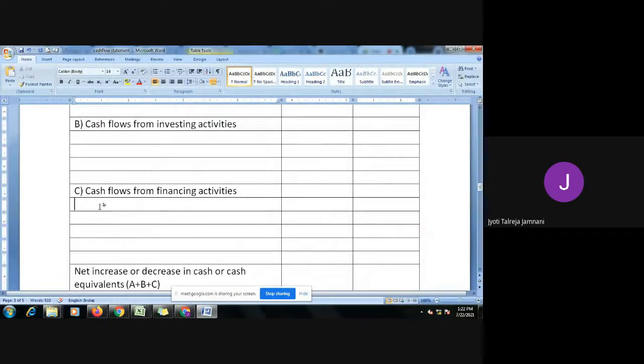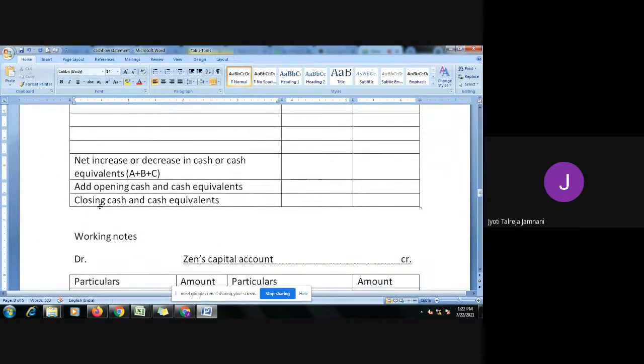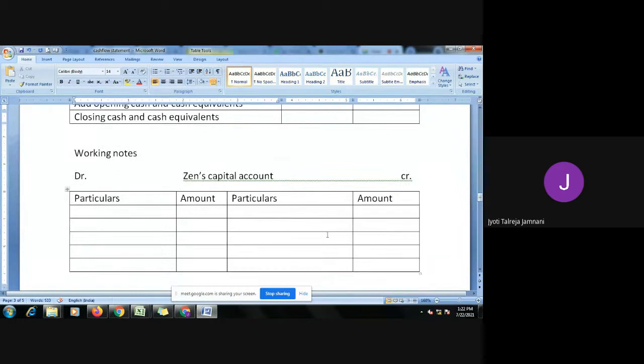So here I'll have to take it. But before we take that there is an increase by so and so amount, we'll have to do a few adjustments to it. So what are the adjustments? Here I have drawn Zen's capital account. Why this account and how it is working, I will tell you.